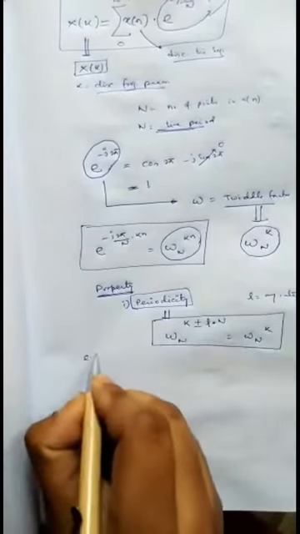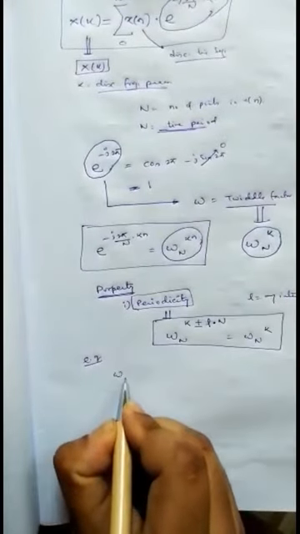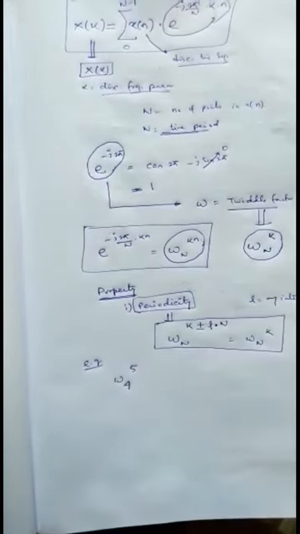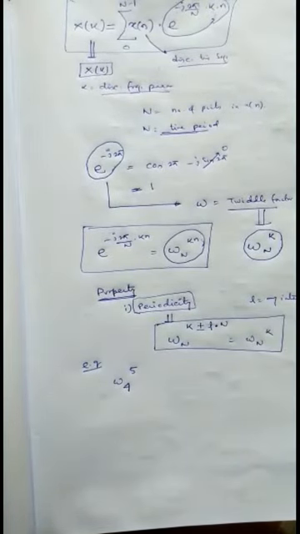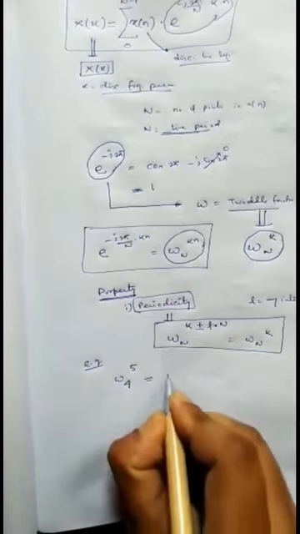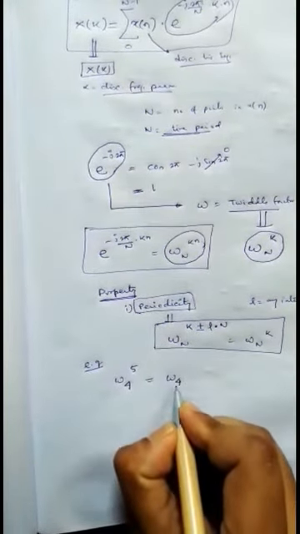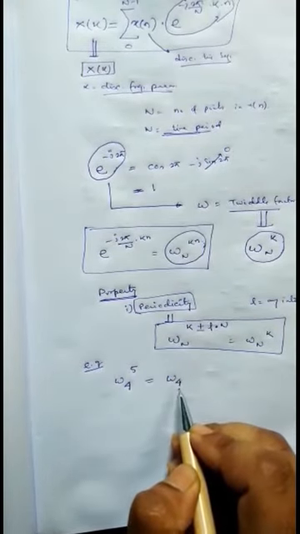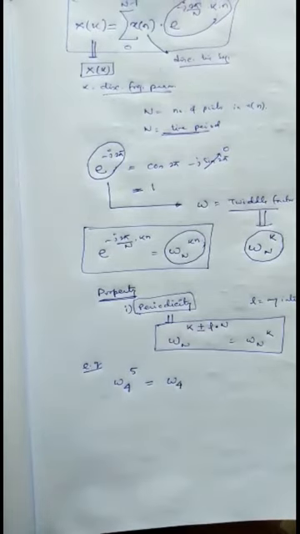For example, suppose I am writing a twiddle factor defined by omega 4 5. How can this twiddle factor be reduced by using this periodicity property? Here it is omega 4. What does the 4 mean? This 4 is the value of n. This is nothing but the time period of that twiddle factor also.